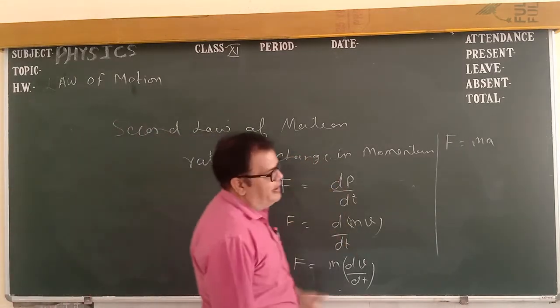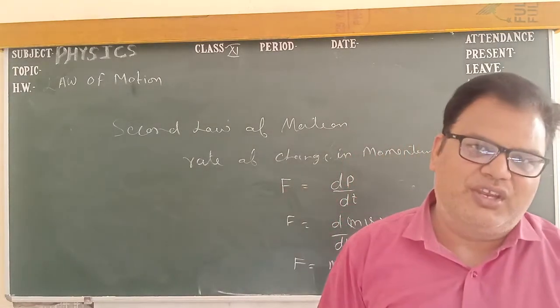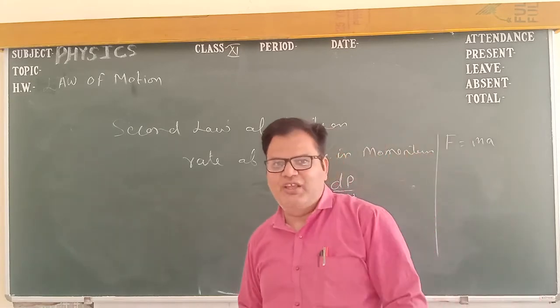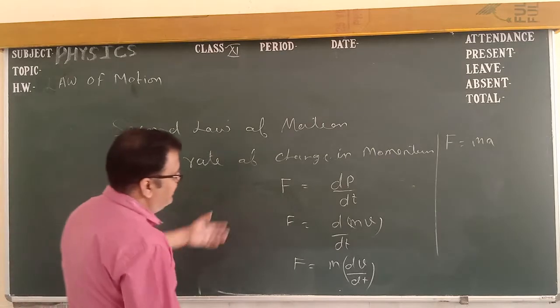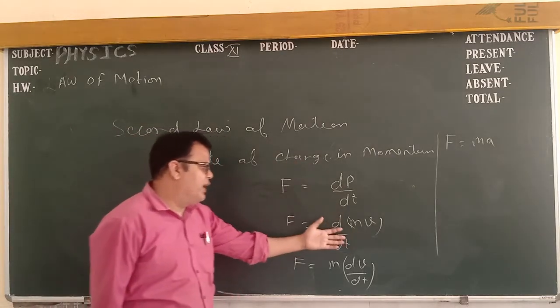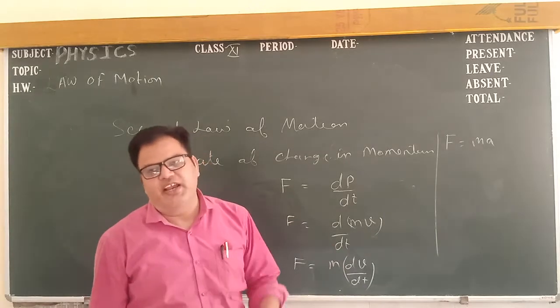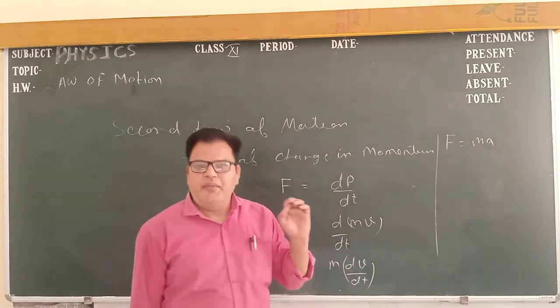So the second law is the rate of change in momentum, and momentum equals mass into velocity. Now just go through this second law of motion: F equals dP by dt, P equals mv, m is constant. Taking out dv upon dt, which is the rate of change in velocity, that is acceleration. Then F equals ma.